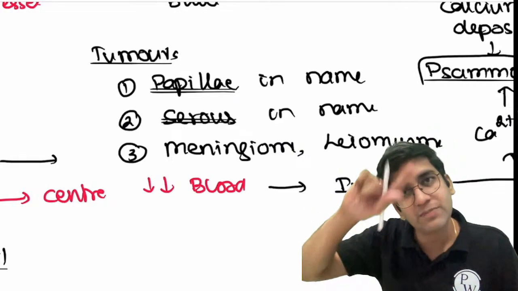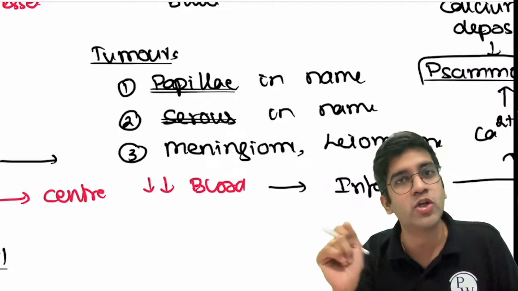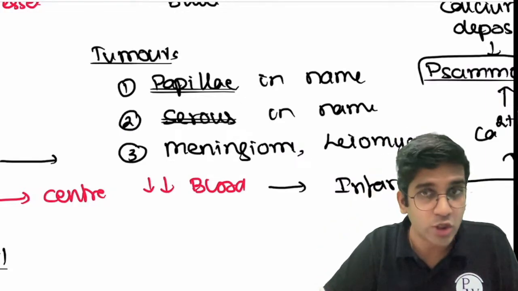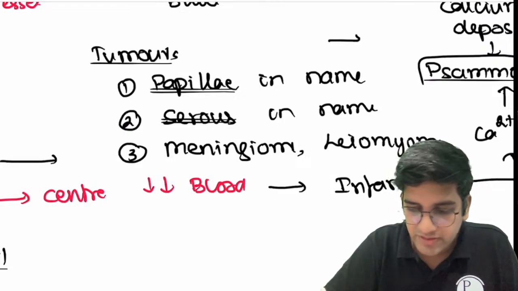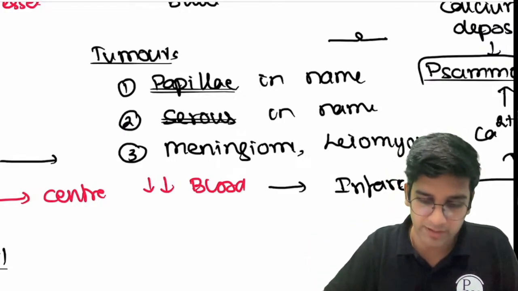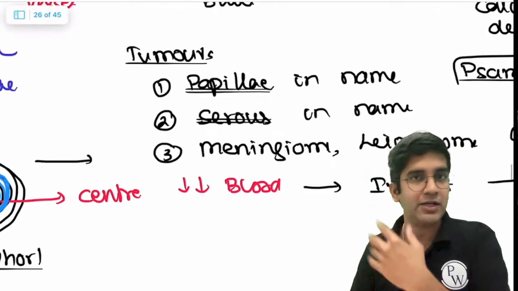So Warthin's tumor also has a papillary appearance. It looks like a normal papilla, but with no blood vessel. I call it a pseudopapillae. Micropapillae is a very tiny projection. It's actually not a papilla. I have cells here, and the cells project like this. It's not actually a papilla. That is called a micropapilla. Fine. Okay. Let's come back to this.